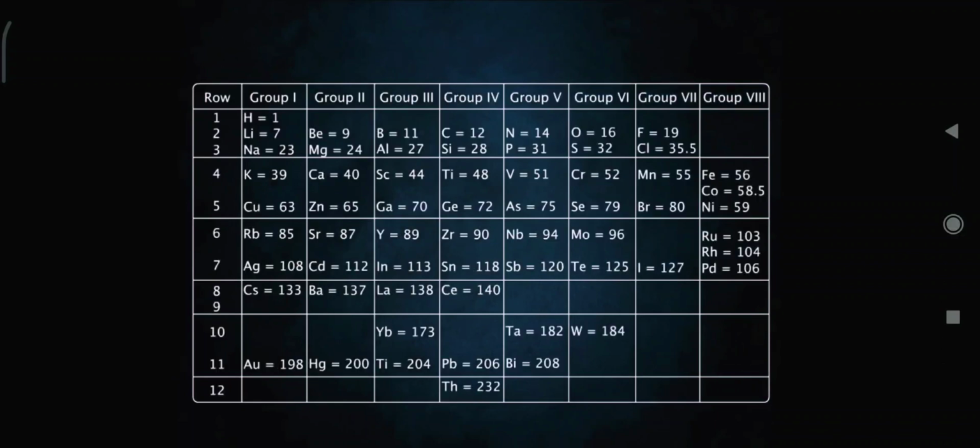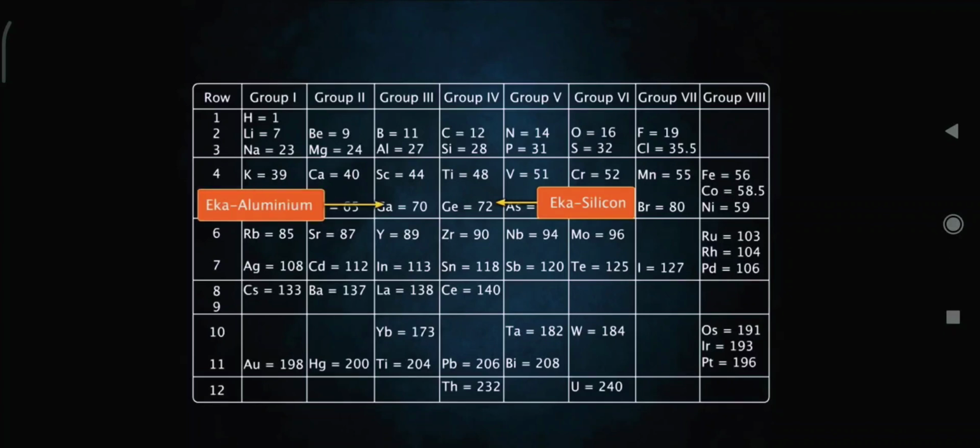For example, Mendeleev was able to predict the properties of an element with atomic mass 72. He named it Eka silicon. It was later discovered and named germanium. He also predicted the discovery of a metal having similar characteristics to aluminium and called Eka aluminium. Similarly, he predicted Eka boron, Eka manganese, and Eka tantalum.